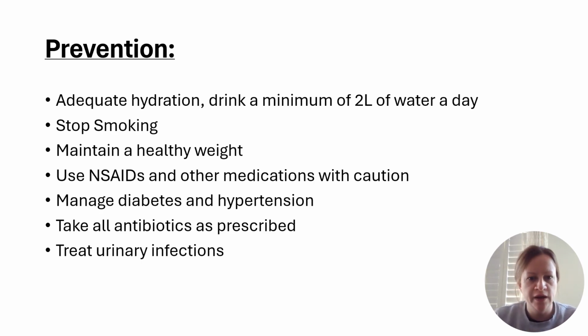Prevention of acute kidney injury includes adequate hydration, ensuring that you're drinking a minimum of 2 liters of water a day. Stop smoking, maintain a healthy weight, use NSAIDs and other medications with caution, manage diabetes and hypertension, take all antibiotics as prescribed, and ensure that you're treating urinary infections.